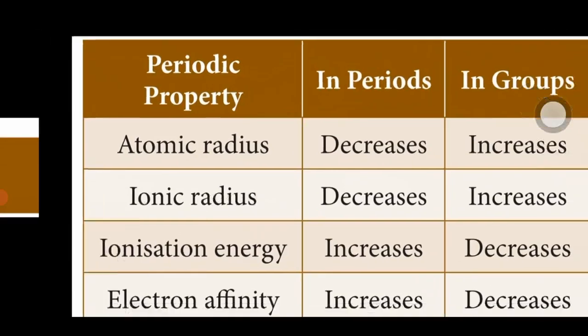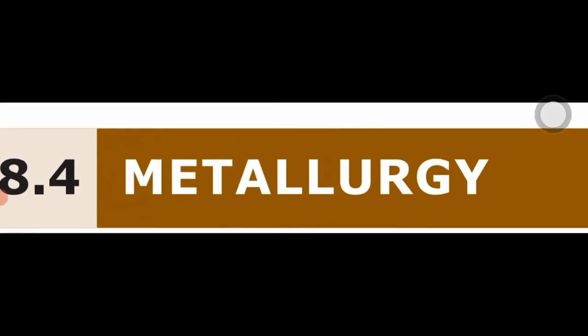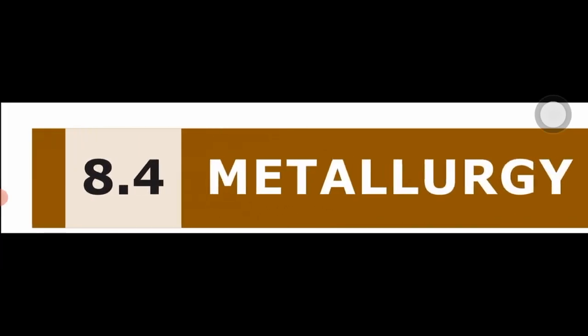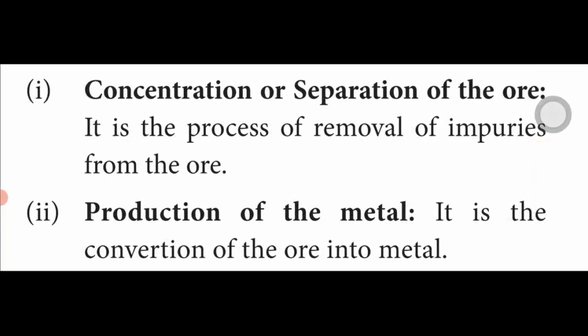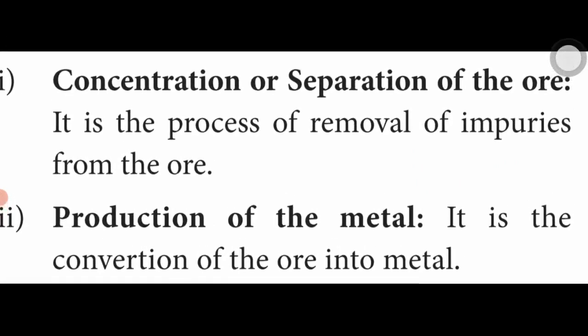The next one is metallurgy. There are 3 main processes that occur in metallurgy. What are the 3 processes? One is concentration of ore. Concentration or separation of ore.